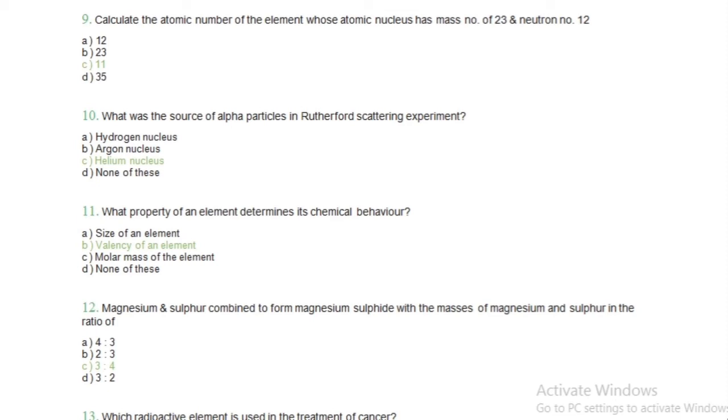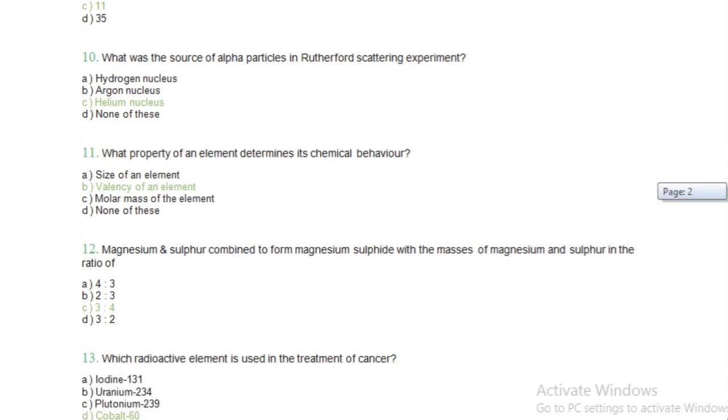So here the mass number is 23 and neutron number is 12. So we can subtract 12 from 23, so we can get 11. Okay, so the answer of this question is 11 protons, or we can say atomic number.